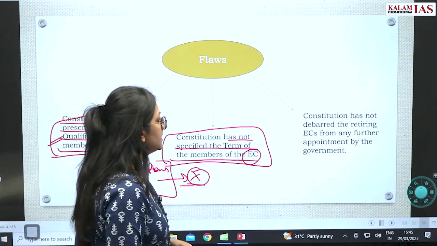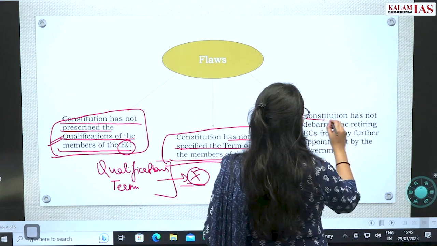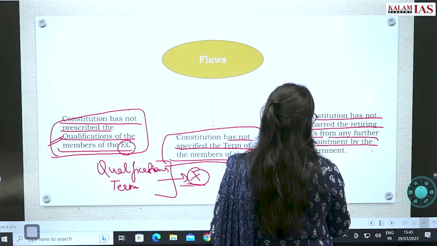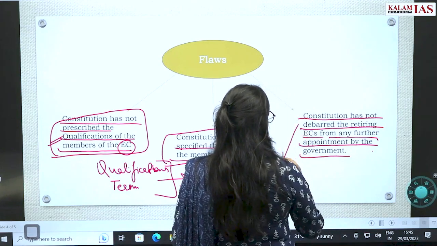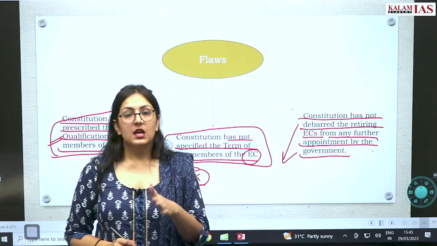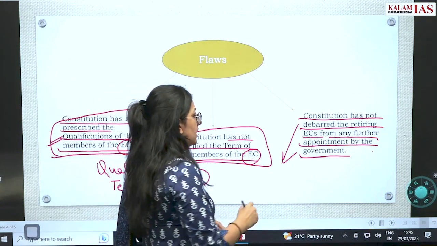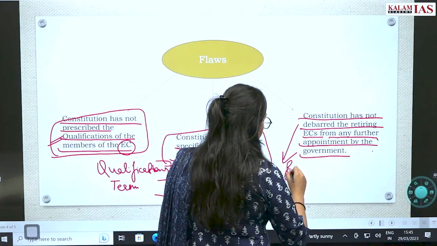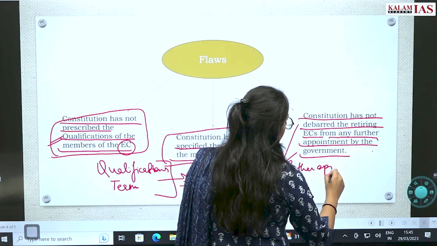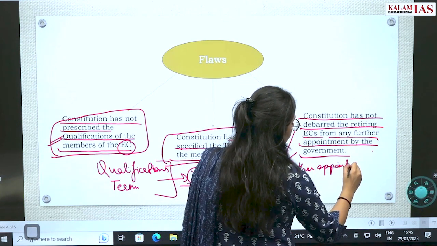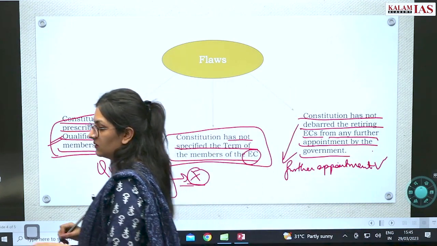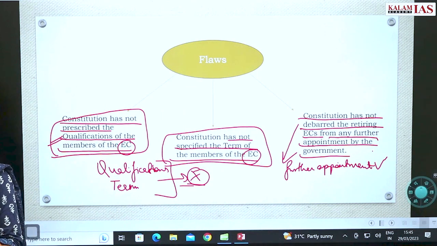And one more point: the Constitution has not debarred the retiring election commissioners from any further appointment by the government. That means when you retire as an election commissioner, you can be given an appointment in the government. You are eligible for further appointment. The Constitution has not debarred them. So these are the points you have to remember.